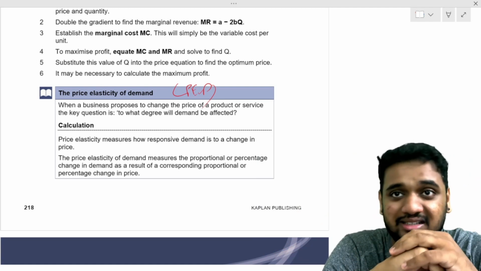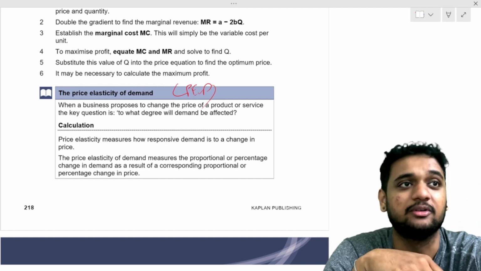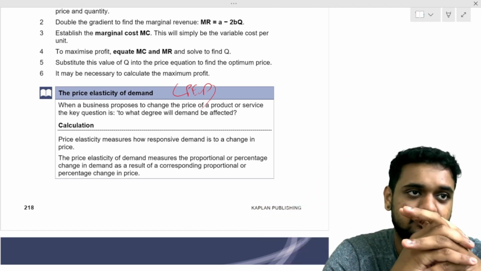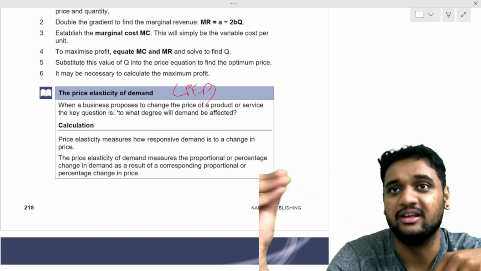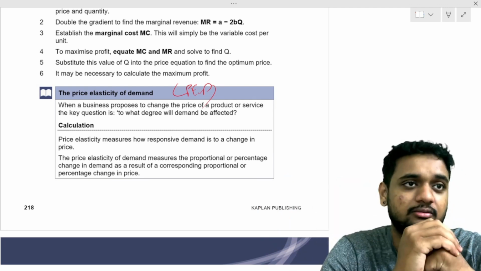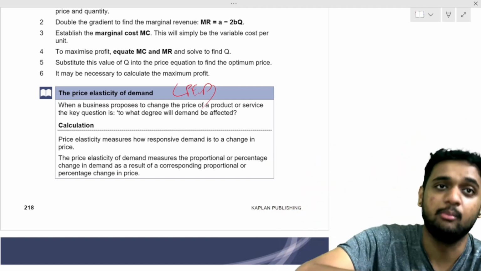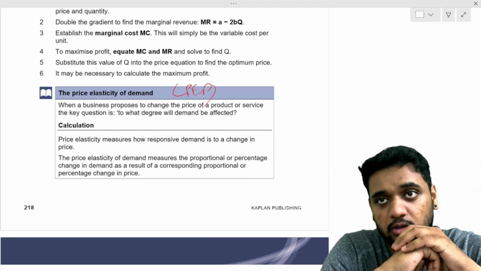Whereas there are other cases. If I increase the price by 30%, quantity demanded will decrease by just 10%. If I decrease the price by 30%, quantity demanded will increase by only 10%. The price increase or decrease will be more; the quantity demanded increase or decrease will be less.